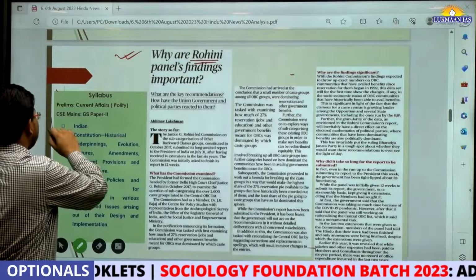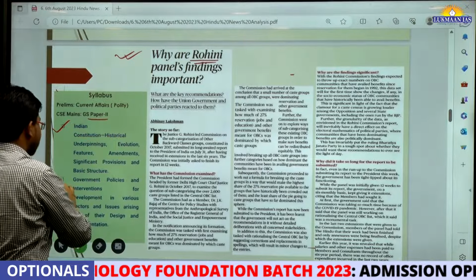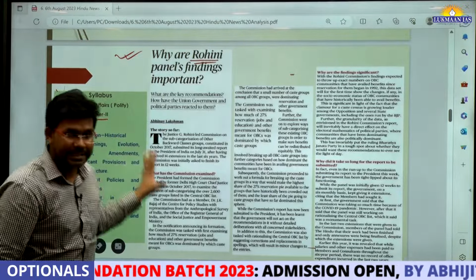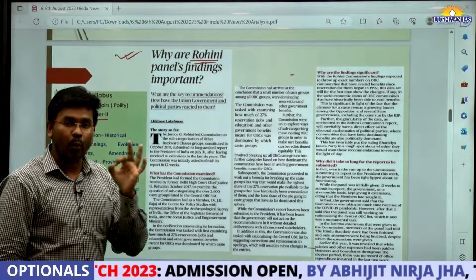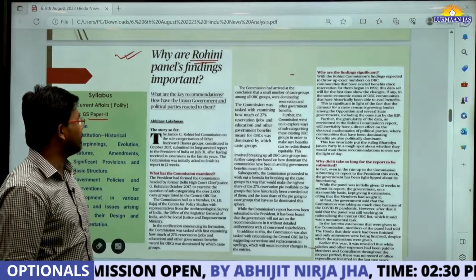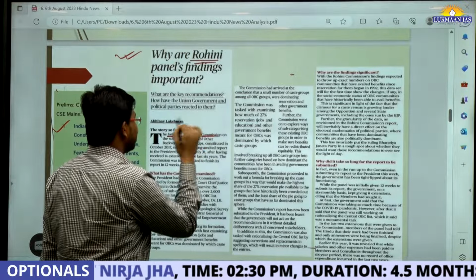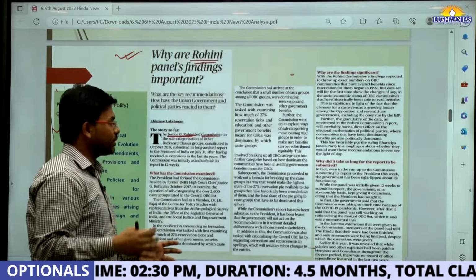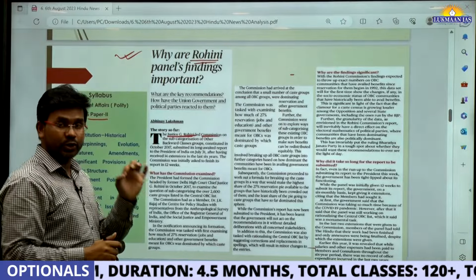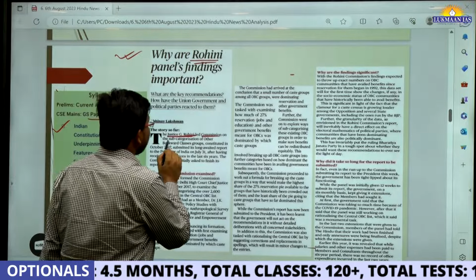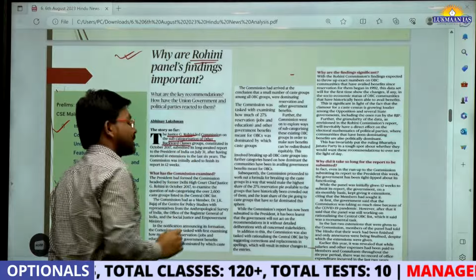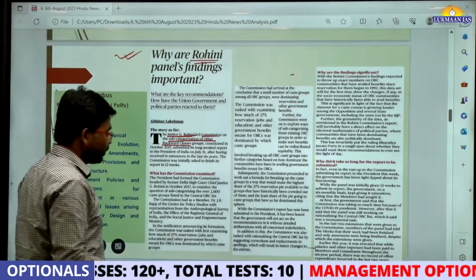This topic is relevant under GS paper 2 of the mains exam, because in this article we are going to discuss a panel that was headed by Justice Rohini. She was the chairperson of a commission that was looking into the sub-categorization of the other backward classes groups. So we are going to discuss it.